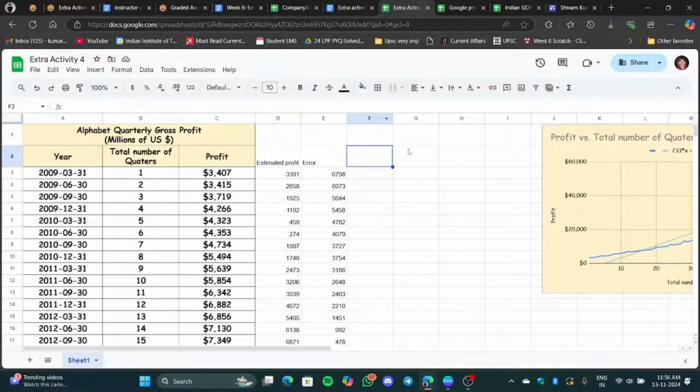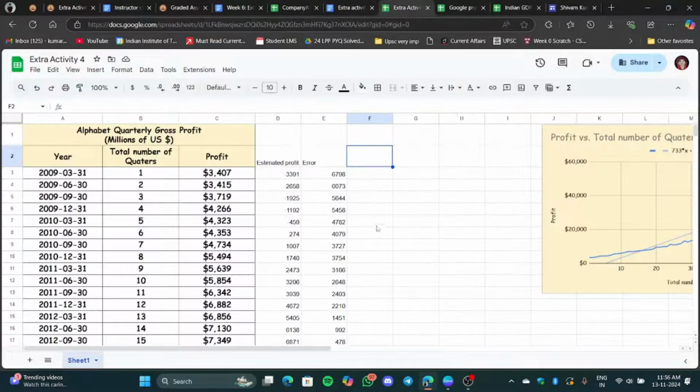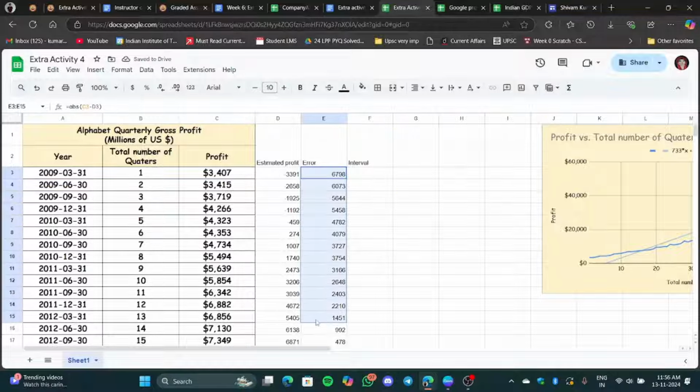So from here, what sir explained me to do was to make bins. So we made bins like this. We made an interval of the error. This was the error that we found. Now we are going to work on this error, okay? Because we were not able to make any model out of this profit data. So we calculated the estimated profit and we calculated the error. And now we will model something on this error. We'll try to find a trend line in this error, and then we can make a claim.